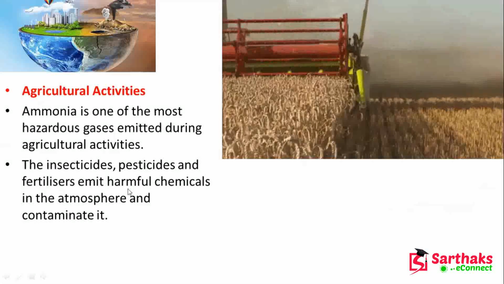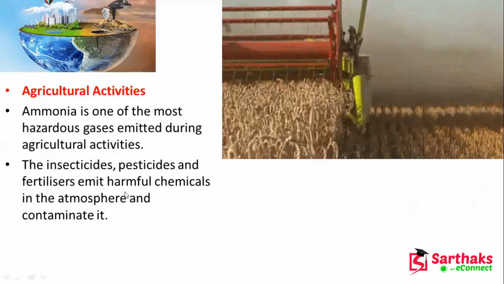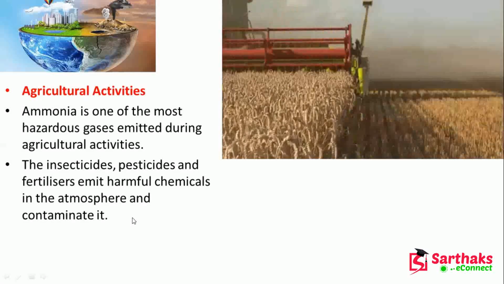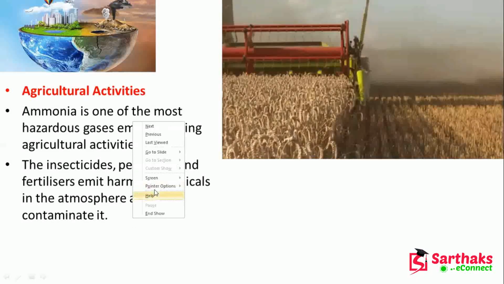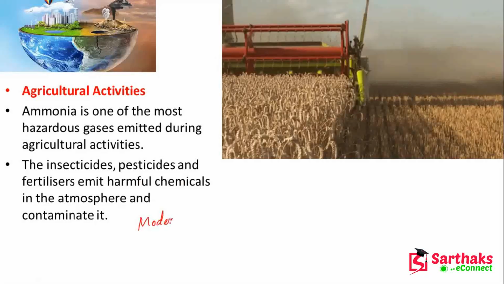Now the agricultural activity. In our days, we have modern agricultural activity, right? That means we are using machineries for every phase of agriculture, and every machinery requires some fuel.